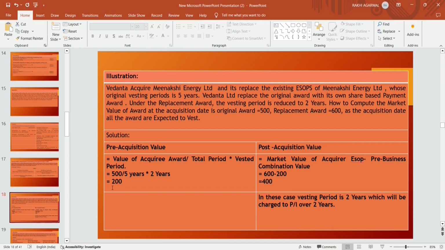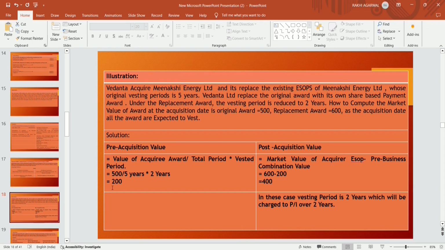Under the replacement award, the vesting period is reduced to 2 years. The market value of the award at the acquisition date: original award equals 500, replacement award equals 600. At the acquisition date, all the awards are expected to vest.